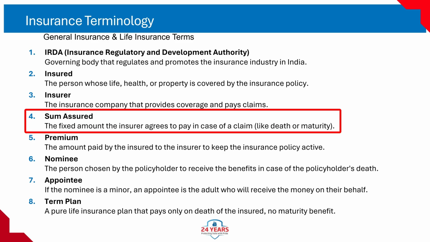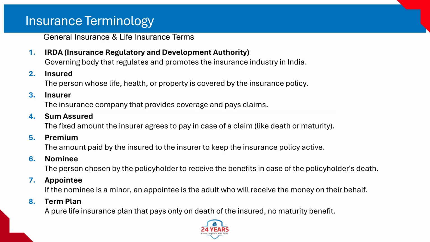Example: if your life policy has 10 lakh rupees sum assured, your nominee gets 10 lakh rupees if you die during the policy term. Exam pointer: sum assured is fixed at the start. In ULIPs, death benefit could be sum assured or fund value, whichever is higher, check policy.